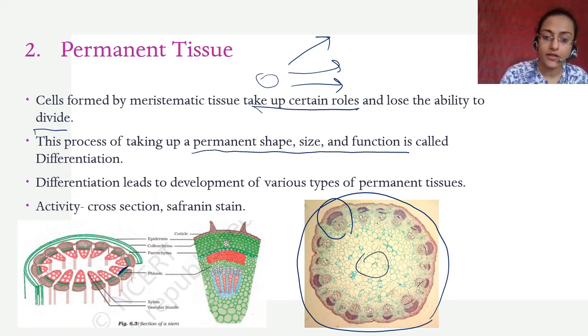This is the pith, this is the cortex, and these are different areas of the cross section. You should just remember this diagram. These are different types of cells and we will see all of these ahead.